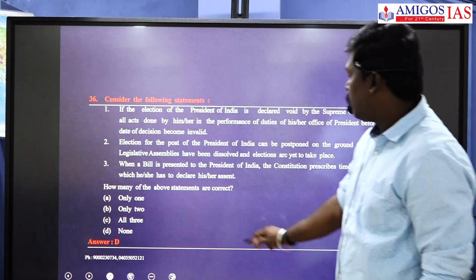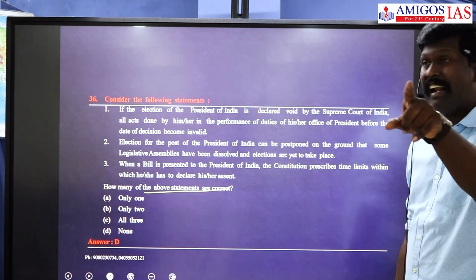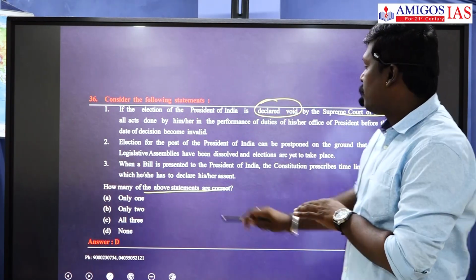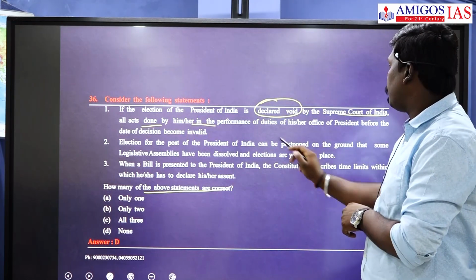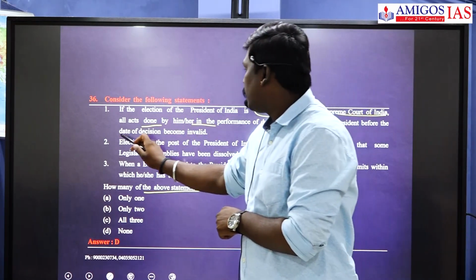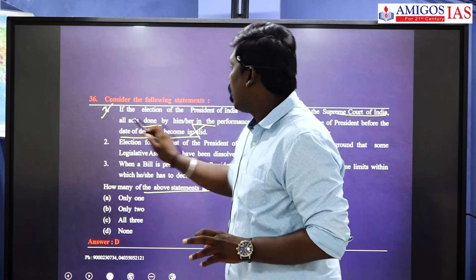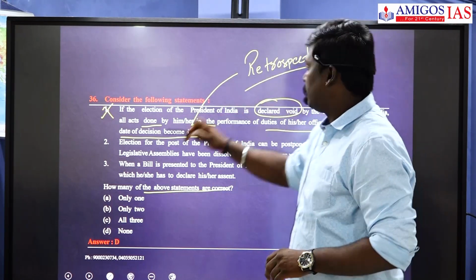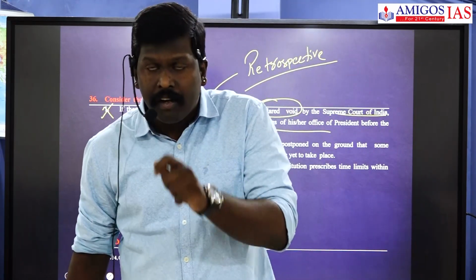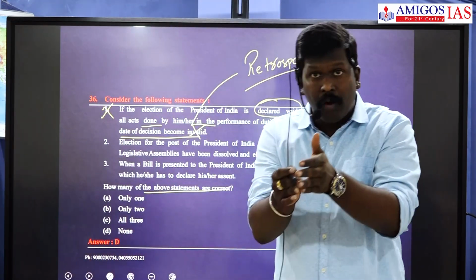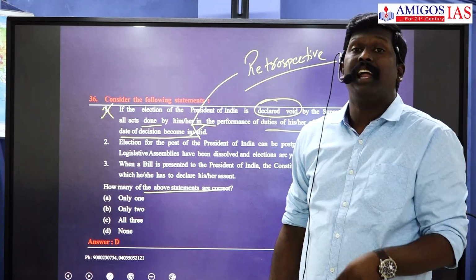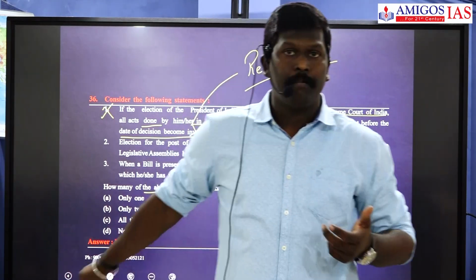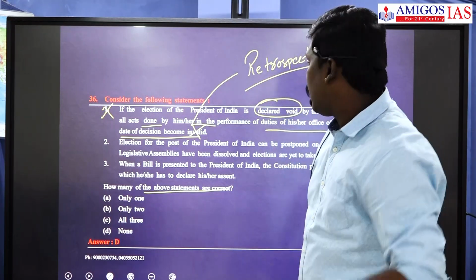Consider the following statements and choose which of the following statements is correct. If the election of the President of India is declared void by the Supreme Court of India, all acts done by him or her in performance of the duties before the date of his decision become invalid. Absolutely wrong. This is nothing but retrospective actions. Meaning, even if the President of India election is declared invalid, from that day onwards, the position will become vacant, and within 6 months there should be a fresh election to the President of India. Whatever the act or omissions done before will not become invalid, that will be continued.